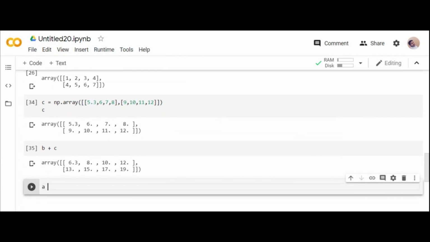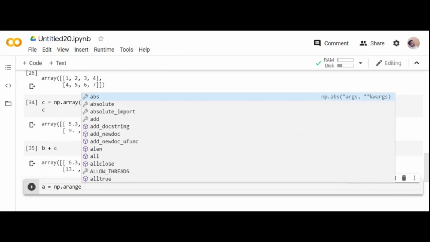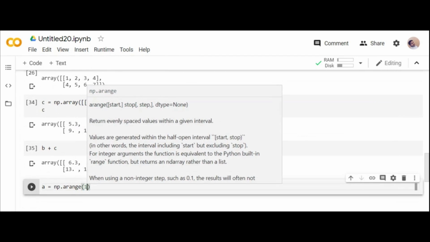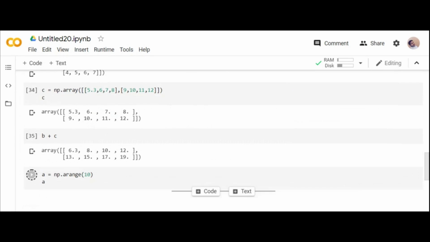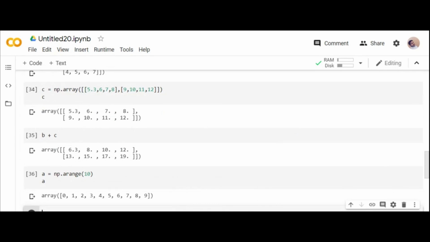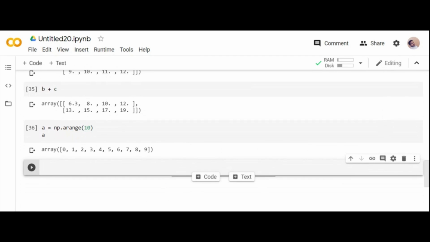And you can also create your own array with the help of the simple arange function. If I give np.arange of 10, and if you see A, what happens? It starts from 0 and ends at n minus 1, right? 0 to 10 minus 1, same as the range function in Python, but in arrays it is called arange.